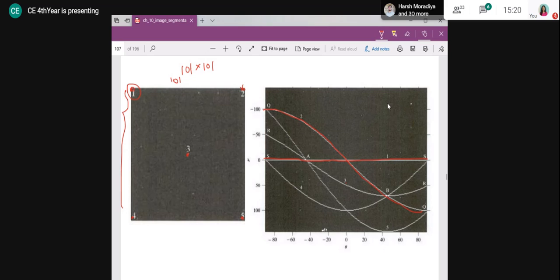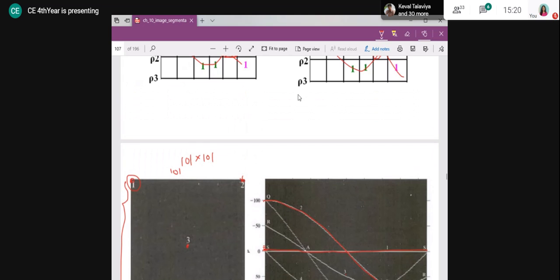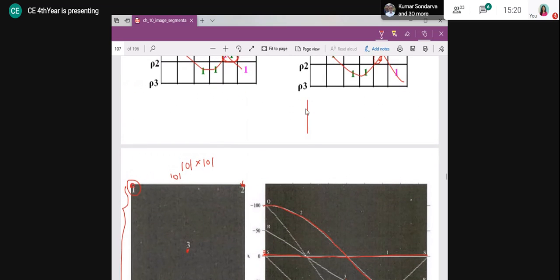So your accumulator cell has the angle separation at 1 degree. Same way for rho, the gap is taken as 1 pixel distance. So 0 pixel distance from origin, 1 pixel distance from origin, 2 pixel distance from origin, same way up to 50 pixel distance from origin, right?